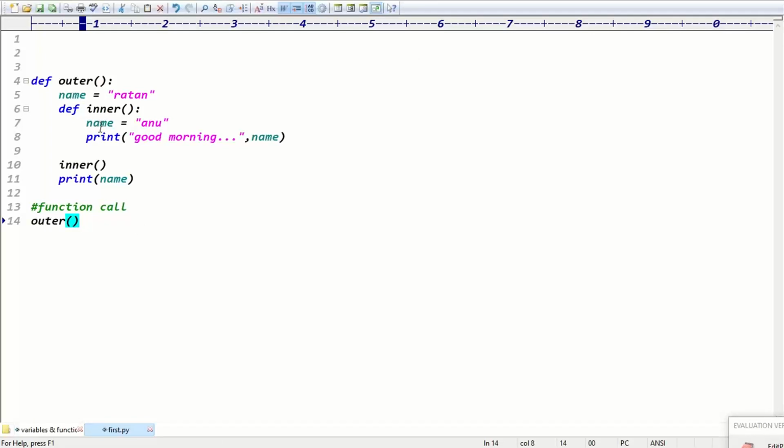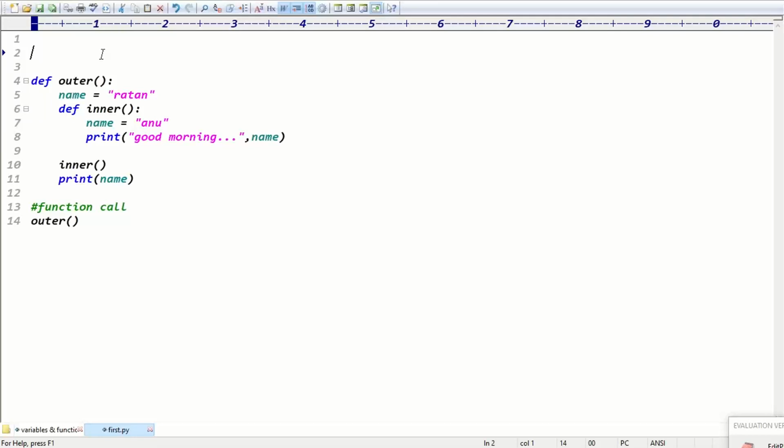But my question is, inside the inner function, this is my inner function, right? Inside the inner function, I want to change this variable. Then tell me, how can we change the outer variable inside the inner function? Global means outside of the functions, right? Global will not work here. Inside the inner function, I want to change the outer function variable, not the global variable. Global variable means completely outside.